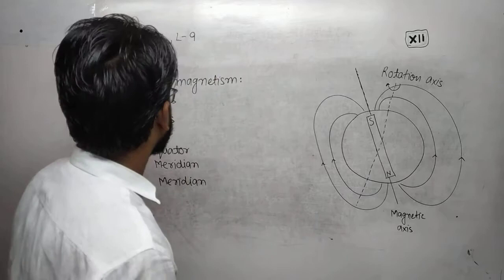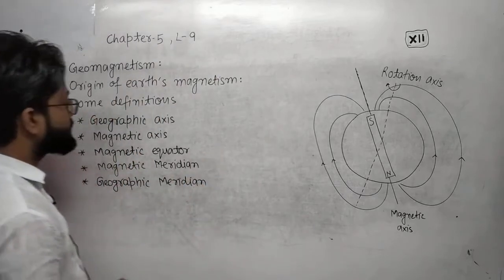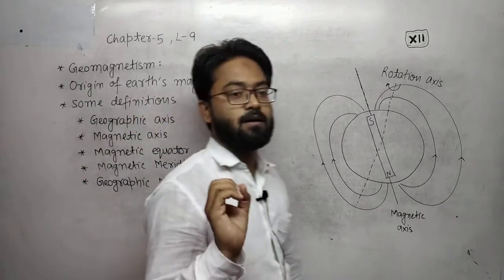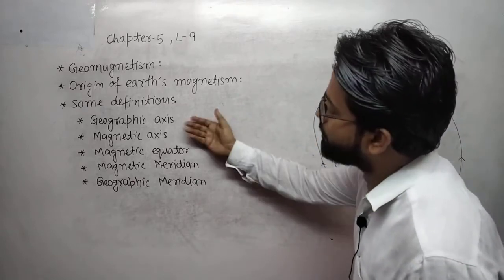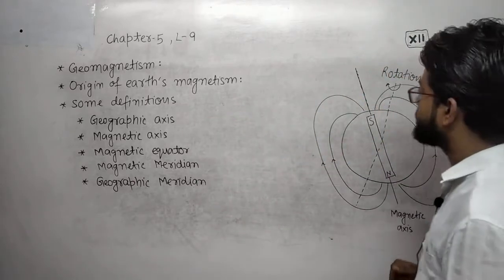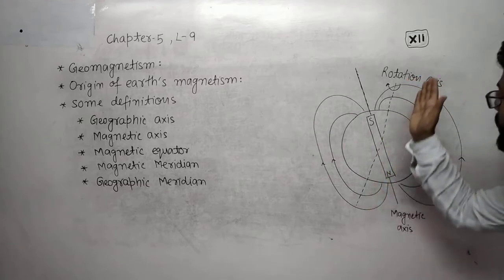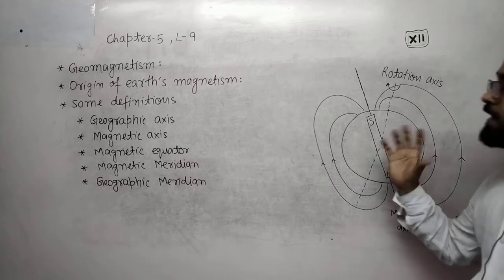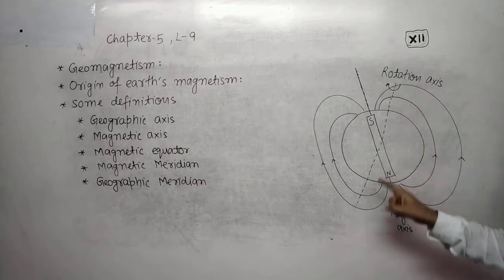Now some basic definitions regarding earth magnetism, starting with the geographic axis. You already know this from class 8th. The geographic axis is the axis about which the earth is rotating, and that axis of rotation is called the geographic axis.